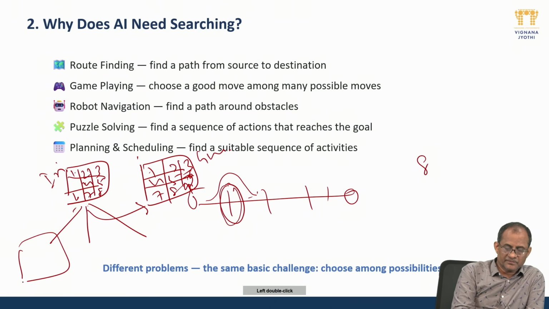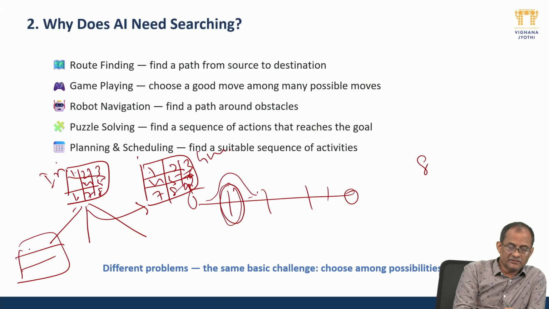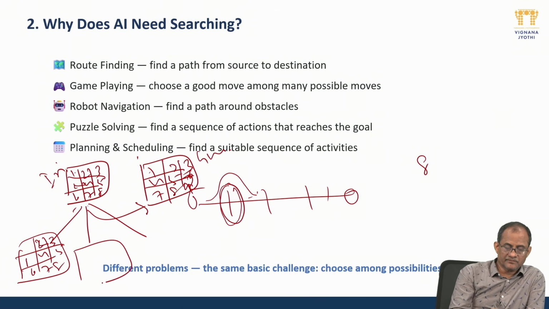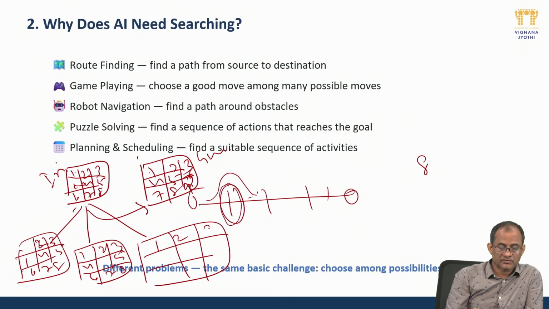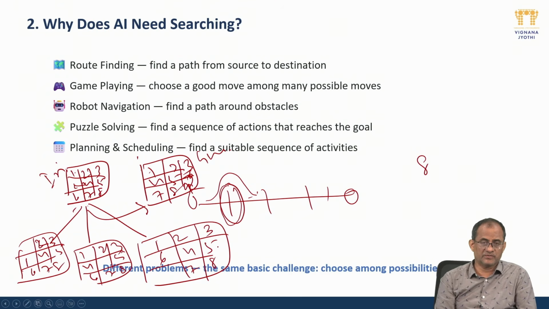Like in one, it will be 2, 3. Here 1 I can bring to 4, 5, 6, 7, 8. In this one I can move this one, that is 1, 2, 3, 4, 5, 6, 7, 8. And in the third one, there is a possibility that I can have 1, 2, 3, 4, 5, 6, 7, 8. 3 possible ways are there.